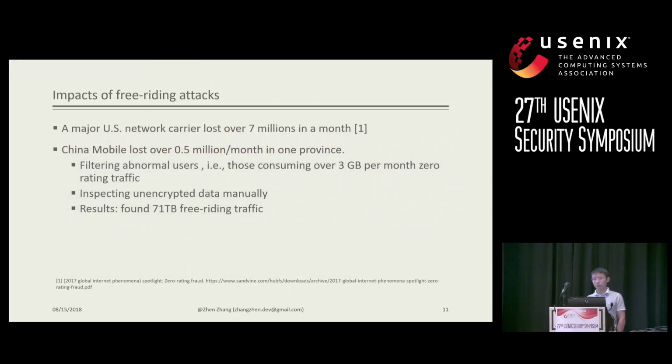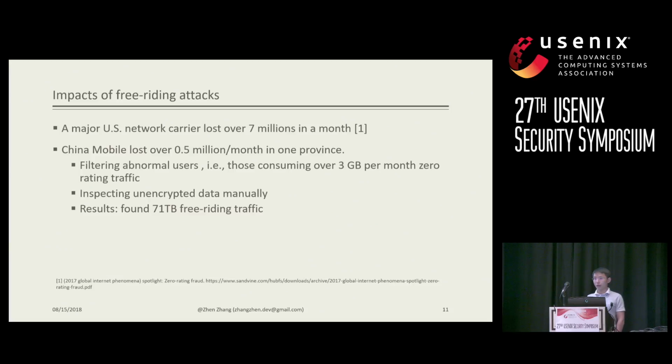Based on a recent report on global internet phenomena, a major US network carrier could lose over $7 million in a month from such free-riding attacks. And based on our analysis of traffic from China Mobile, they can lose over $500,000 in a month in only one province in China.